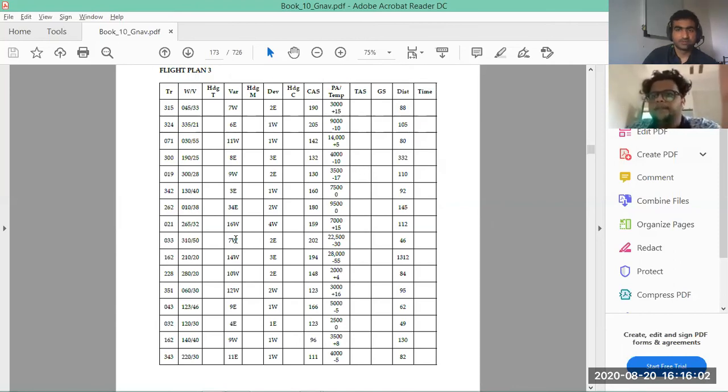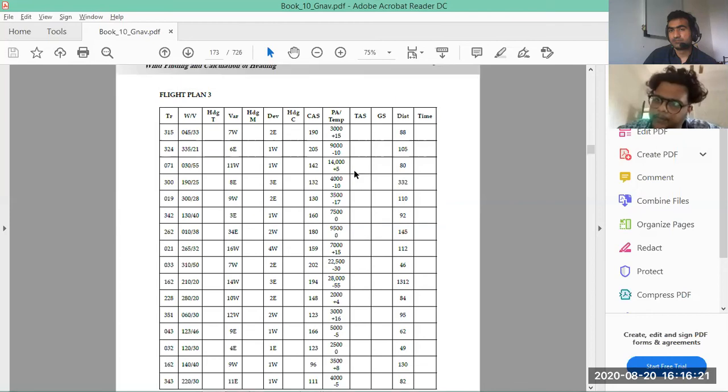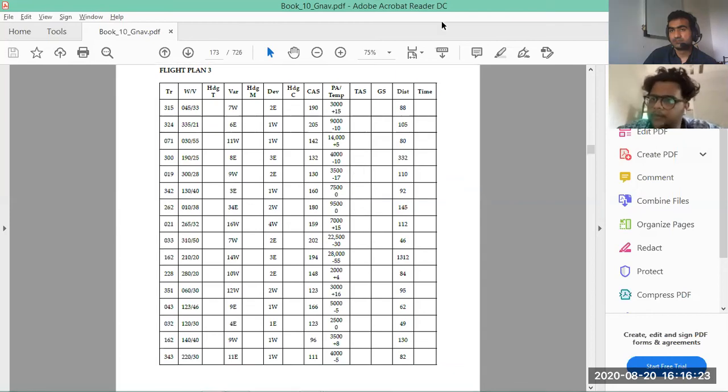Yes. Oh, this wind direction is very different. 179. Wind direction is 300. Wind speed is, okay.